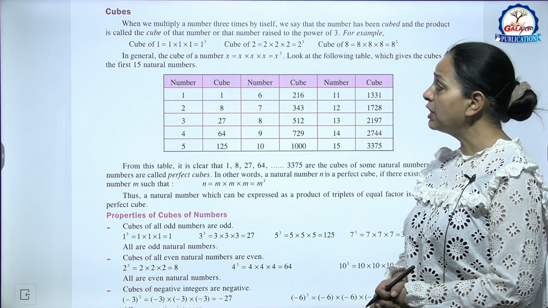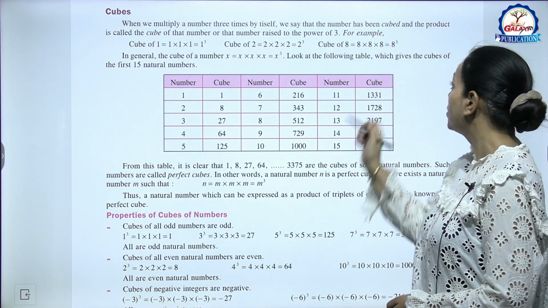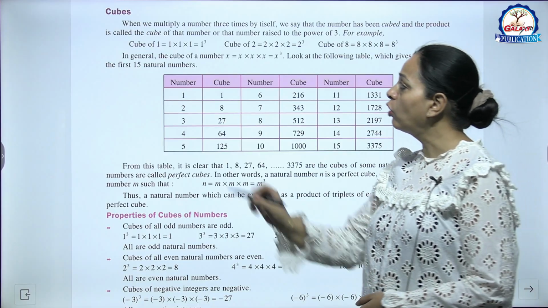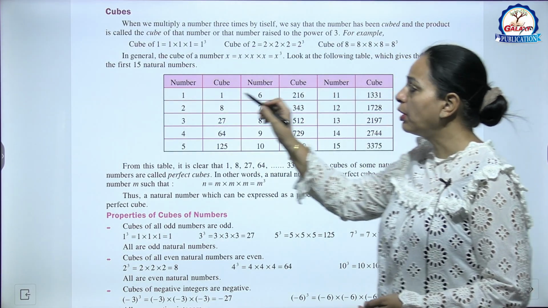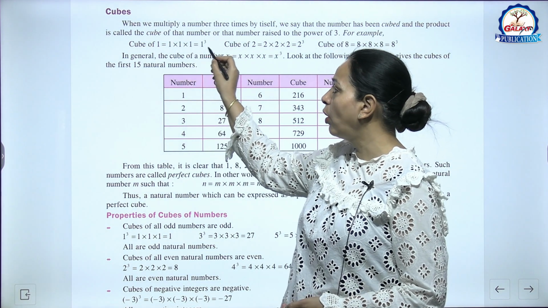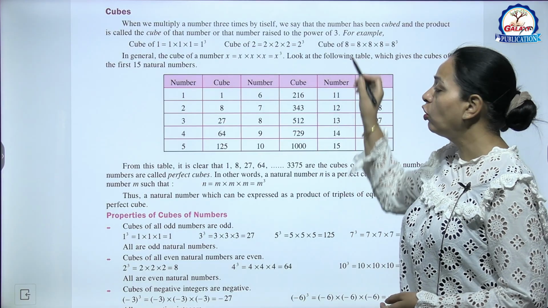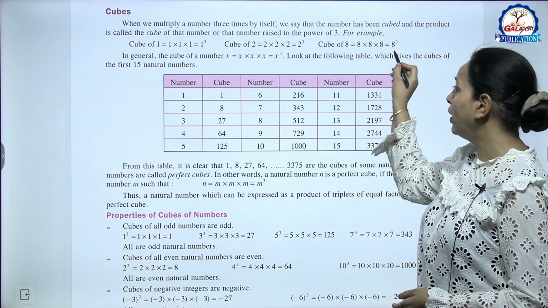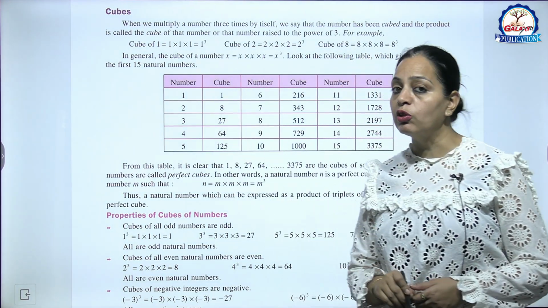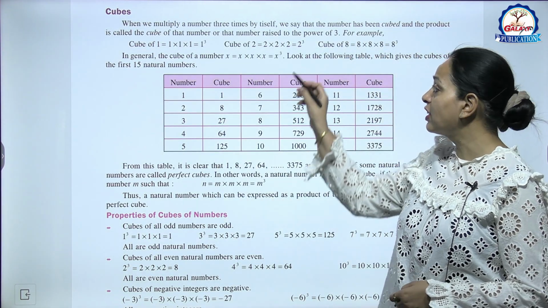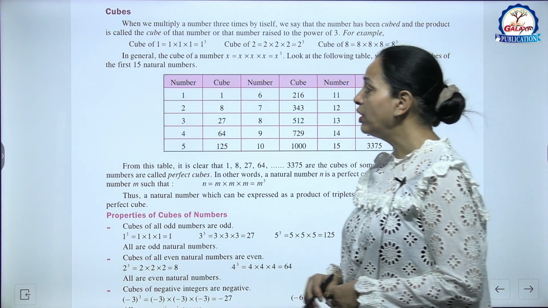Now cubes. When we multiply a number 3 times by itself, we say that the number has been cubed and the product is called the cube of that number, or that number raised to the power of 3. For example, cube of 1 is 1 into 1 into 1, 1 cube. Cube of 2 is 2 into 2 into 2, 2 cube, and cube of 8 is 8 into 8 into 8, that is 8 cube. In general, the cube of a number x equals x into x into x, that is x cube.